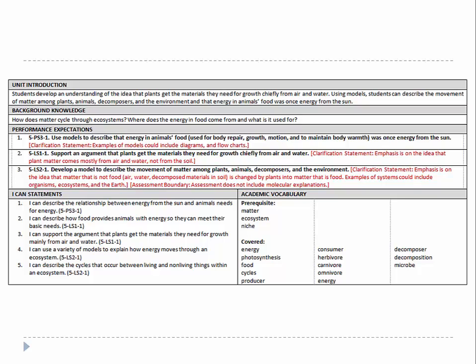Animals and plants alike generally need to take in air and water. Animals must take in food, and plants need light and minerals. Food provides animals with the materials they need for body repair and growth, and is digested to release the energy they need to maintain body warmth and for motion. Plants acquire their material for growth chiefly from air and water.